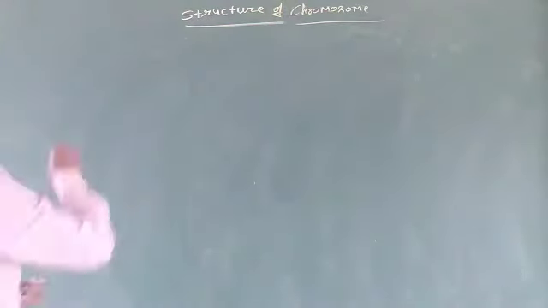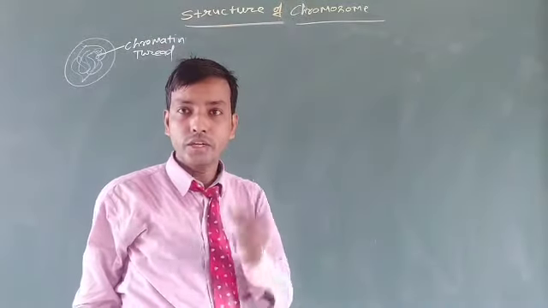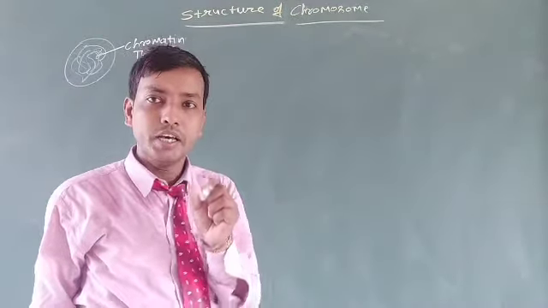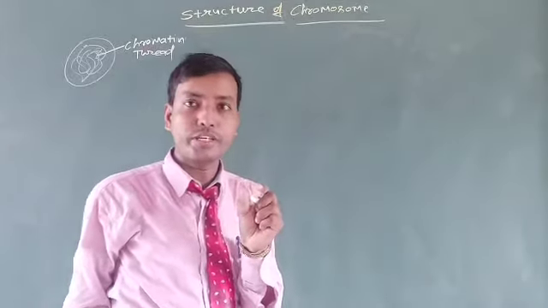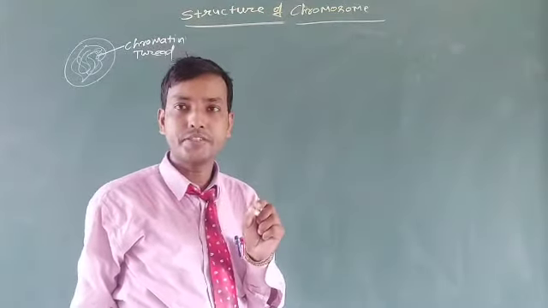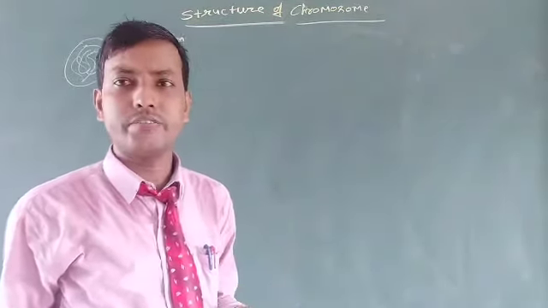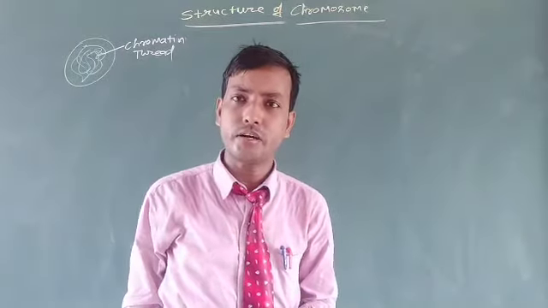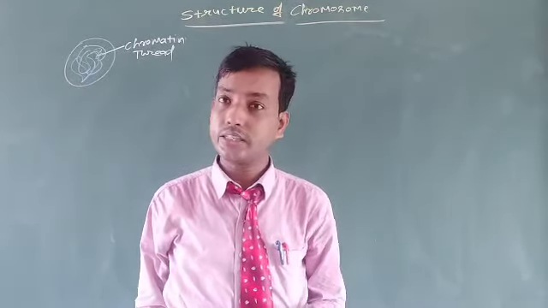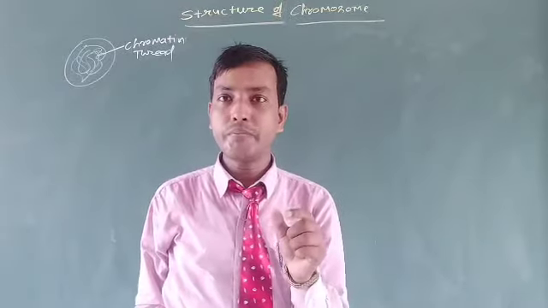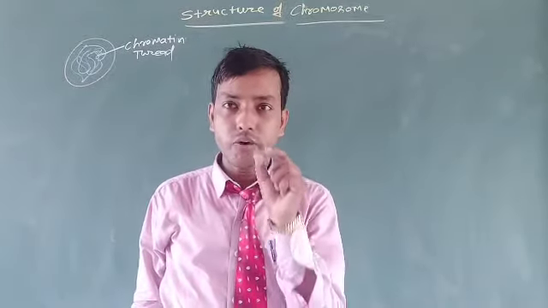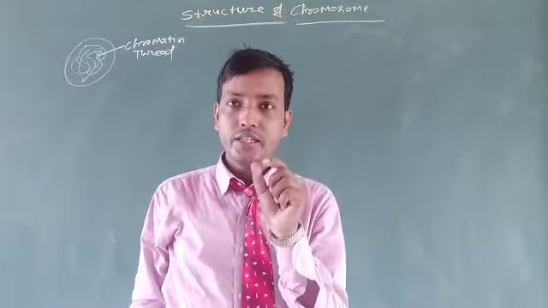And at the beginning of this video, I have discussed the chromatin threads are made up by the histone protein and the DNA. Keep in mind. Later I will explain in class 11th about the histone protein and function of DNA along with histone protein and their discovery and packaging.